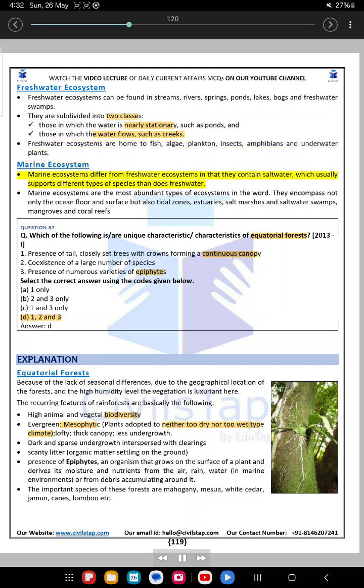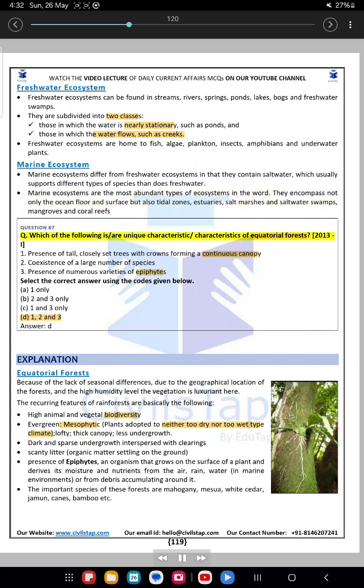Marine ecosystem. Marine ecosystems differ from freshwater ecosystems in that they contain salt water, which usually supports different types of species than does freshwater. Marine ecosystems are the most abundant types of ecosystems in the world. They encompass not only the ocean floor and surface but also tidal zones, estuaries, salt marshes and saltwater swamps, mangroves and coral reefs.